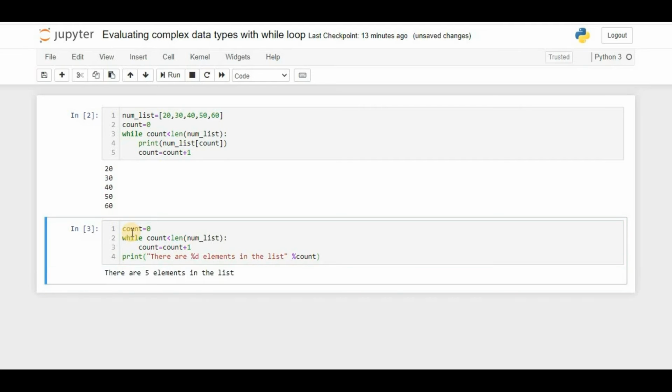What will happen, we'll see. So there are 5 elements in the list. This count is going to say how many elements there are in total: 1, 2, 3, 4, 5. That is the reason it printed that there are 5 elements in the list. Okay. Now we'll move on to further examples, and we will also try to learn the importance of this.